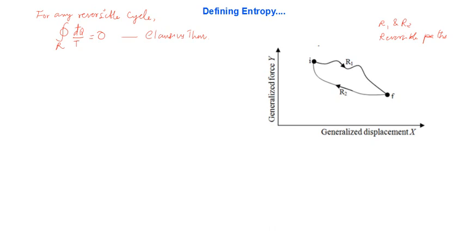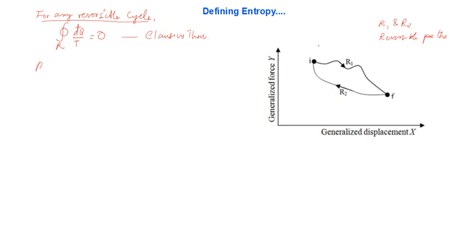Now, since the two paths form a reversible cycle, we can use the Clausius theorem. You know, the Clausius theorem is applicable for any reversible cycle. So we can apply the Clausius theorem to our path. So let me rewrite the Clausius theorem, the same equation, for the present context.